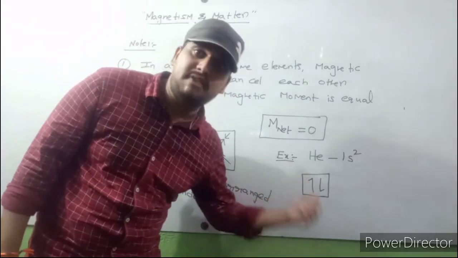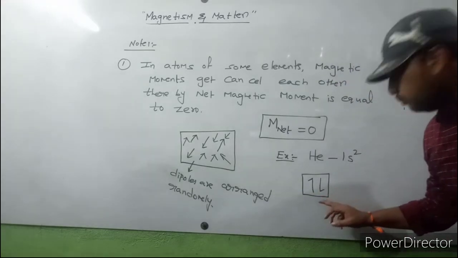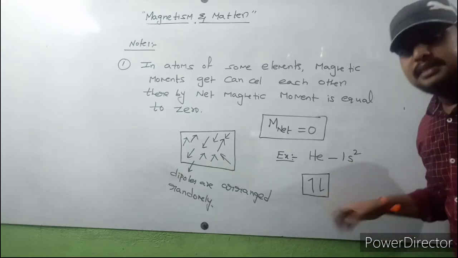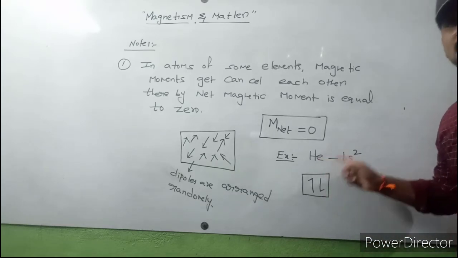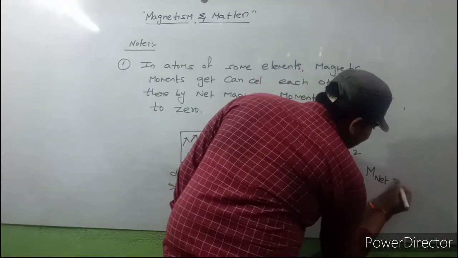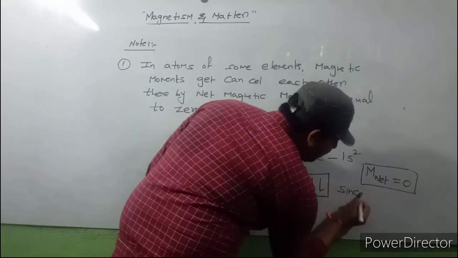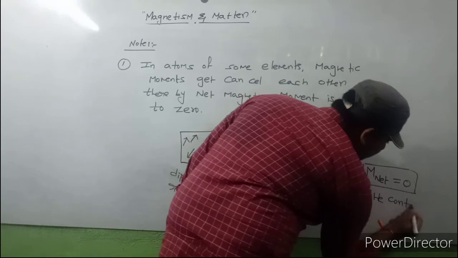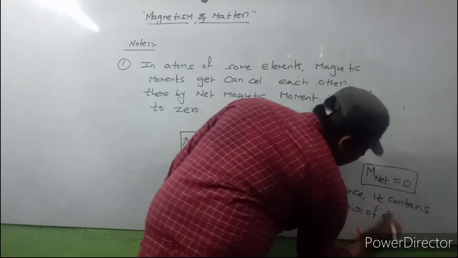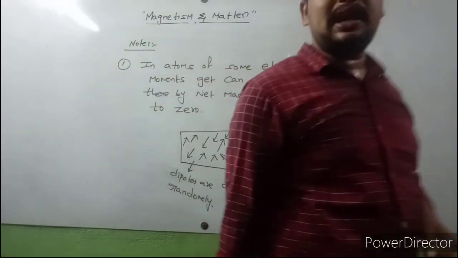These pair of electrons have magnetic moments that cancel each other. Finally, the net magnetic moment of helium, M net of helium, is equal to 0, since helium contains a pair of electrons.